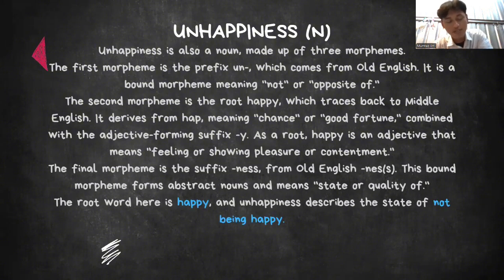Word analysis of unhappiness. Unhappiness is also a noun made up of three morphemes. The first morpheme is the prefix un, which comes from Old English. It is a bound morpheme meaning not or opposite of. The second morpheme is the root happy, which traces back to Middle English. It derives from hap, meaning chance or good fortune, combined with the adjective-forming suffix y. As a root, happy is an adjective that means feeling or showing pleasure or contentment.